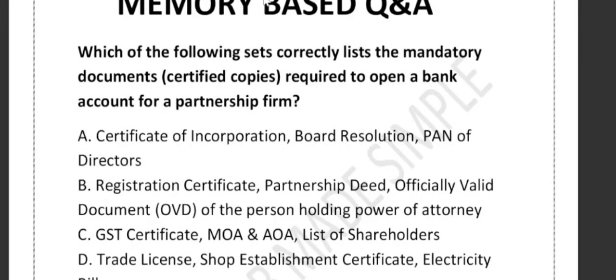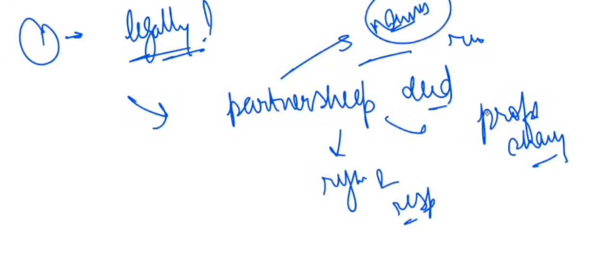Let me explain. Whenever a partnership firm wants to open a bank account, the bank must verify certain things. The partnership deed consists of how the business will run, the profit sharing ratio, and the rights and responsibilities. So the first thing is the partnership deed, which shows the firm is legally formed. Registration is not compulsory, but if the firm is registered, then the bank also requires the registration certificate, right?